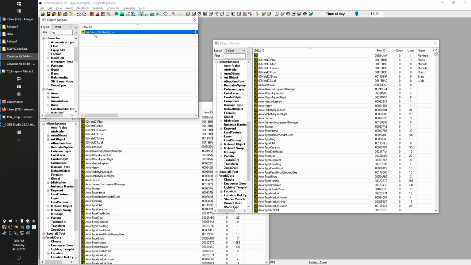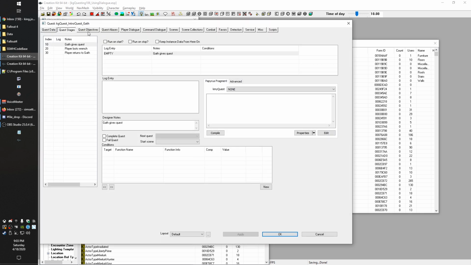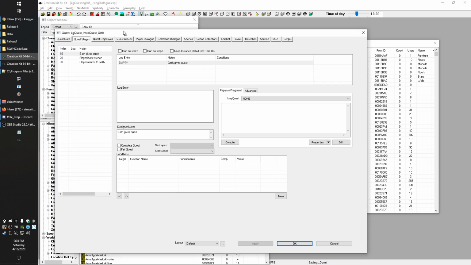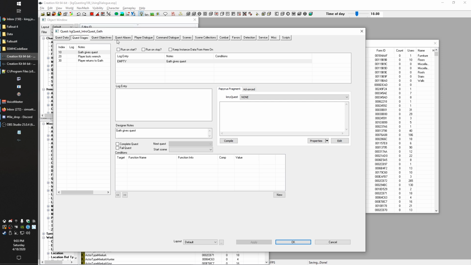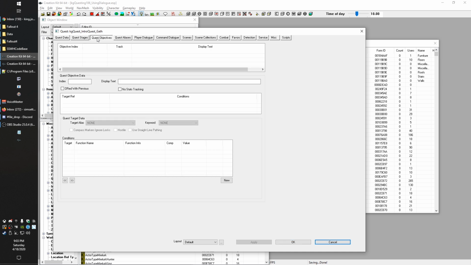We still need to actually make the quest function. We've got to put our wrench into the world, things like that. But equally importantly, we need to set up objectives so the player can see what they're supposed to be doing. And I just saved there because the objective screen, if you don't remember, is kind of a landmine. I mentioned that previously: for some reason, this particular screen likes to crash the Creation Kit if you don't close your quest and save it before opening. Don't know why that is, but it is. So just beware and be careful.